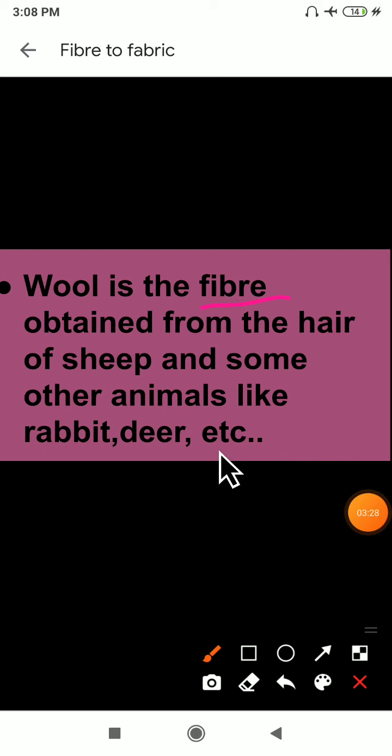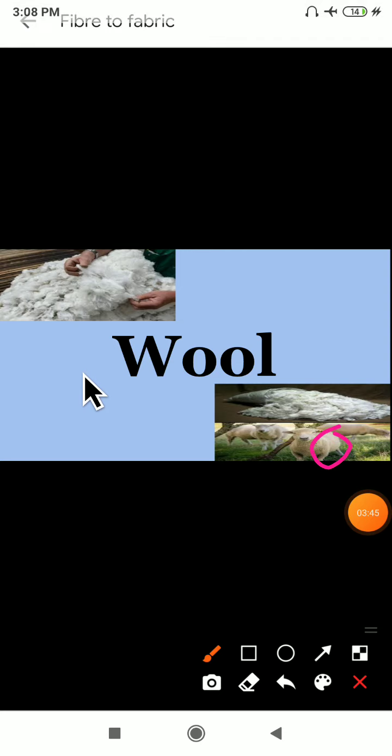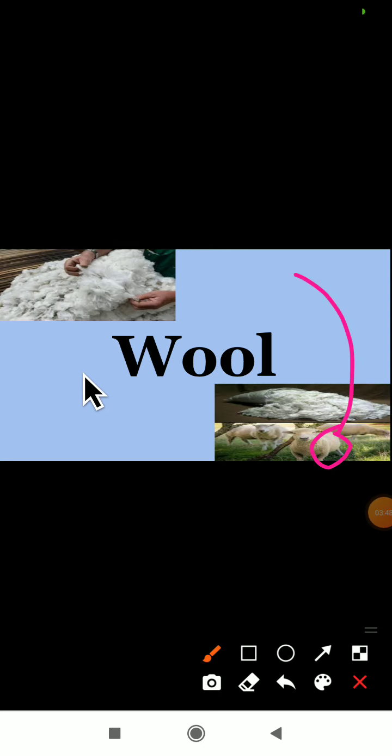So what is wool? It is the fiber obtained from the hair of a sheep and some other animals like rabbit, deer, etc. Wool is one kind of fiber and it is obtained from the hair of a sheep. Can you see the hair of the sheep here? On the body of a sheep, some white colored hairs are present. From these, we get this wool.